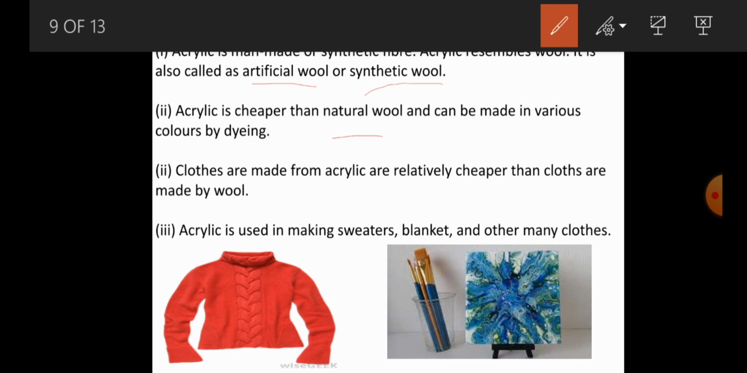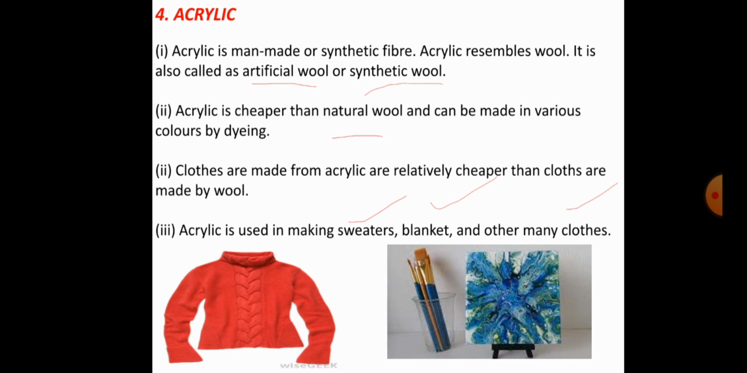Clothes made from acrylic are relatively cheaper than clothes made from wool or cotton, which are very costly compared to clothes obtained from acrylic. Usually we use acrylic in manufacturing sweaters, blankets, and many other clothes. So these are some basic informations about acrylic.